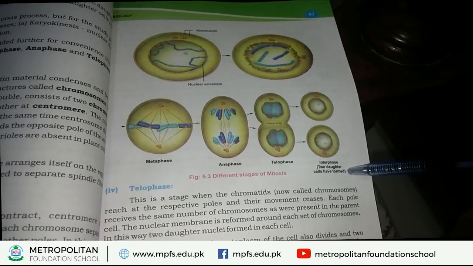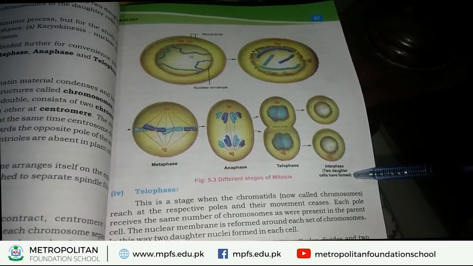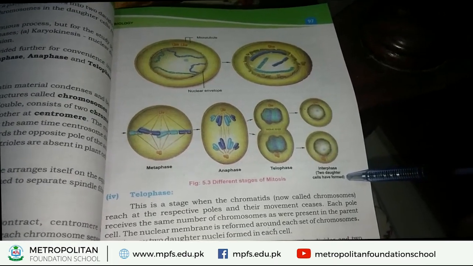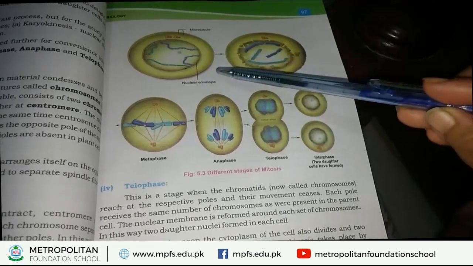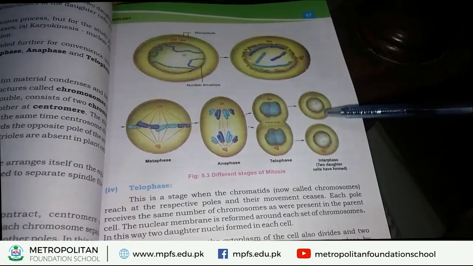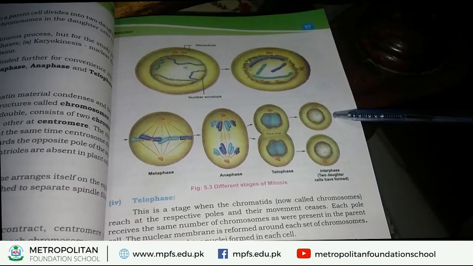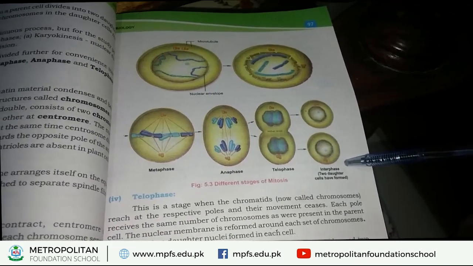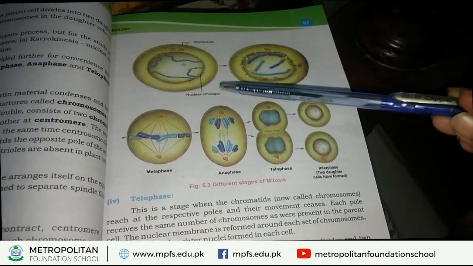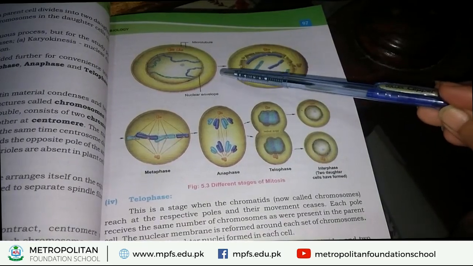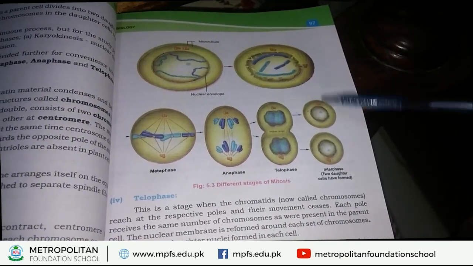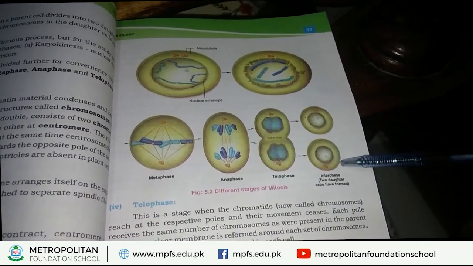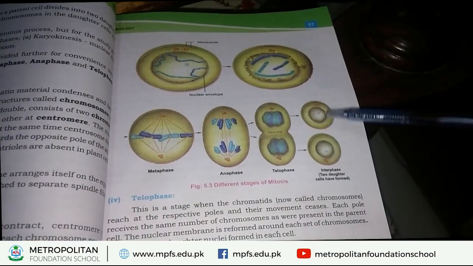We already discussed this in the definition of mitosis: the parent cell, a single cell, divides and forms two daughter cells. Look at this picture. In this picture, a single cell divides and forms two new daughter cells.